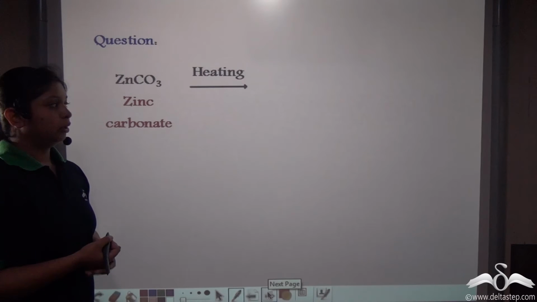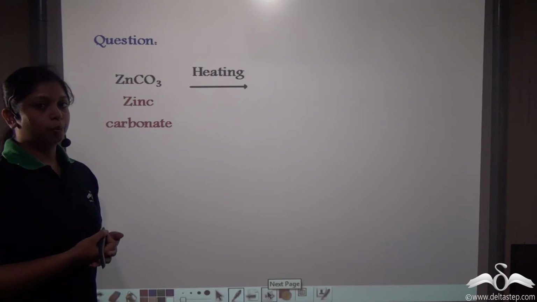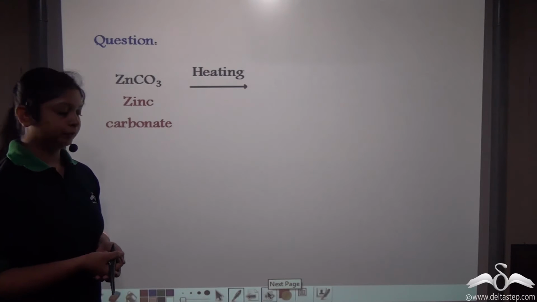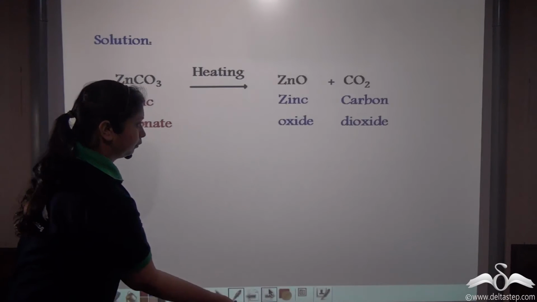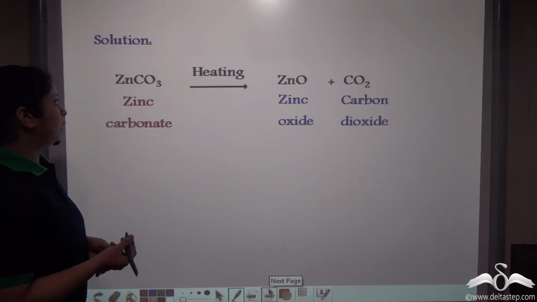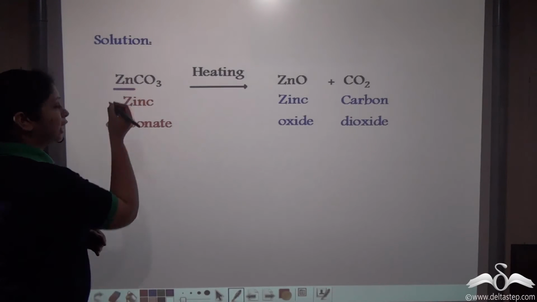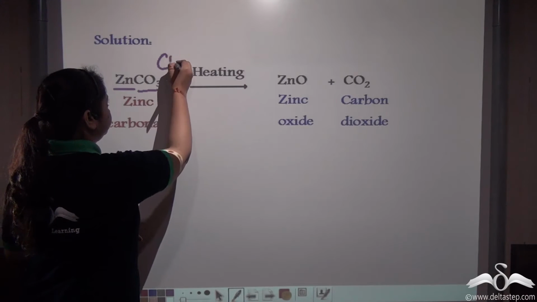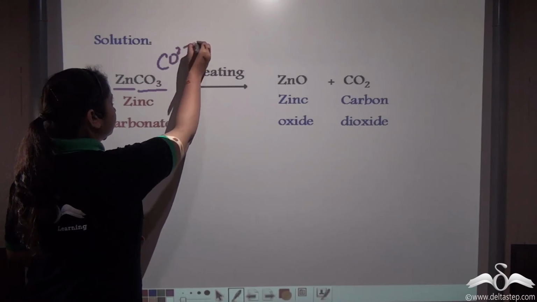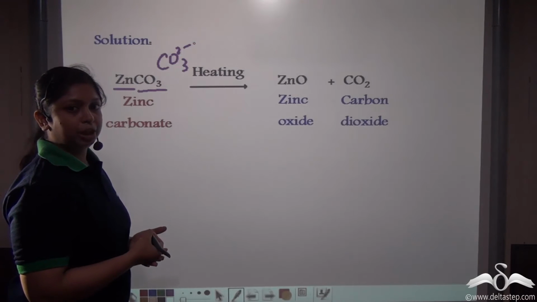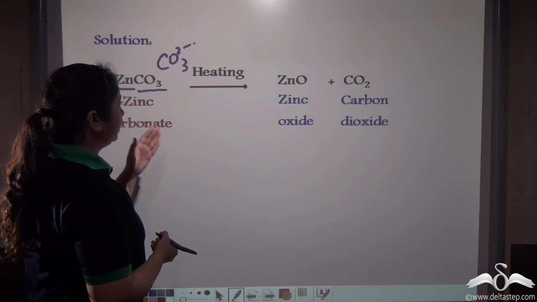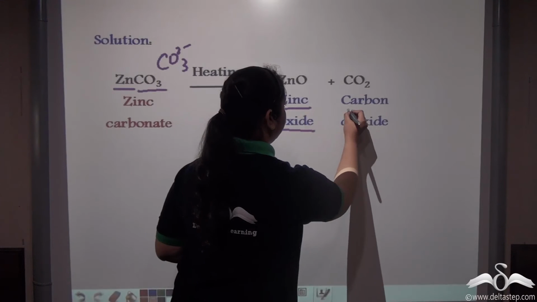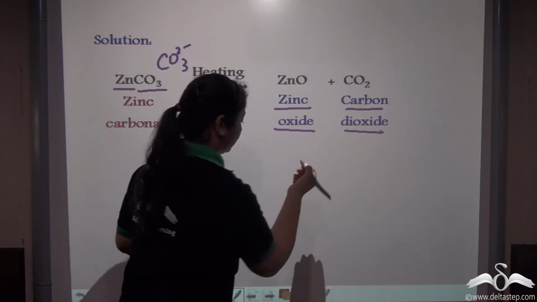So can you tell me, when you heat zinc carbonate, what are the products formed? Well, in zinc carbonate, we have the metal component as zinc and we have CO3 2-, which is the carbonate component. So, upon heating, you get the corresponding metal oxide, which is zinc oxide, and a molecule of carbon dioxide.